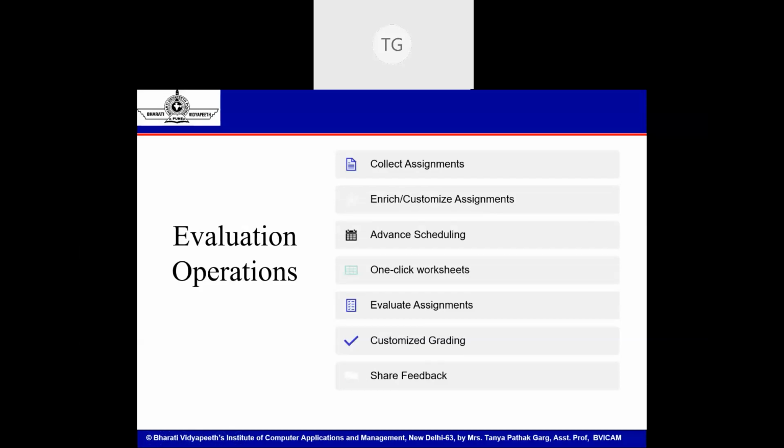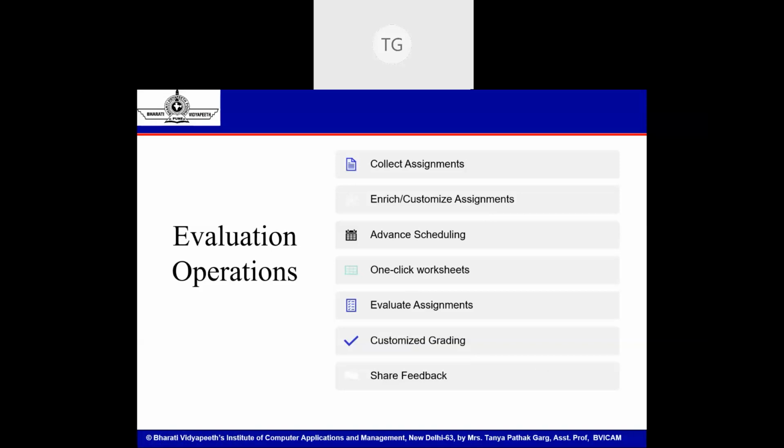Next are evaluation operations. These mainly cater to assignments and quizzes. So you can create assignments, either graded or ungraded, or you can even ask students to turn in special files as assignments, like code files. You want a Python file, a .py file, or a .java file or .c file, any file being submitted as an assignment, you can do that. You can have them graded at your own convenience, or you can set up a grading parameter, that the grade will be out of 100, teacher will give grade out of 100, or any alphanumeric based grading is also possible. So for assignment evaluation purposes, there are certain features available.